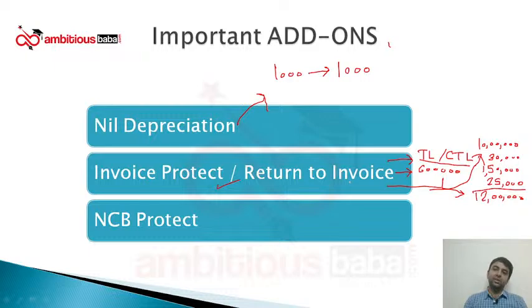Obviously, we charge a good amount of premium for this cover. This cover is advisable to be given only to those customers where there is no moral hazard, and we also look at what kind of vehicle he is buying or what is generally the NCB of his previous vehicles. Some history has to be checked for prudent underwriting, because you can see how dangerous this cover can be. A customer can get a new vehicle for an old vehicle with this cover, right? So you have to be cautious at the time of allowing this cover.